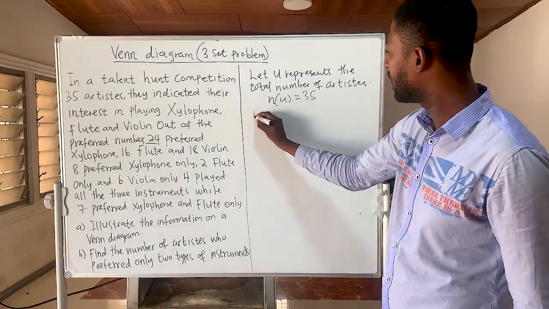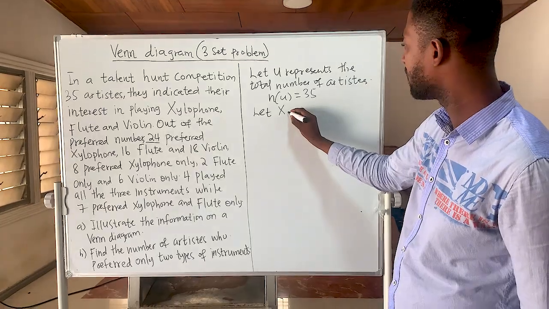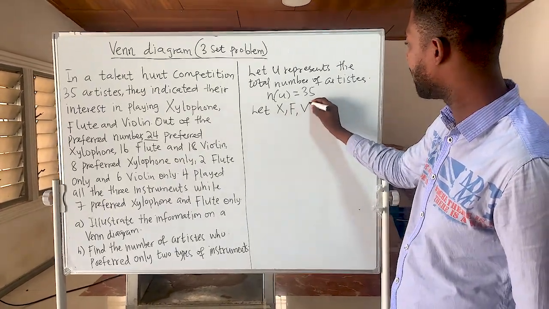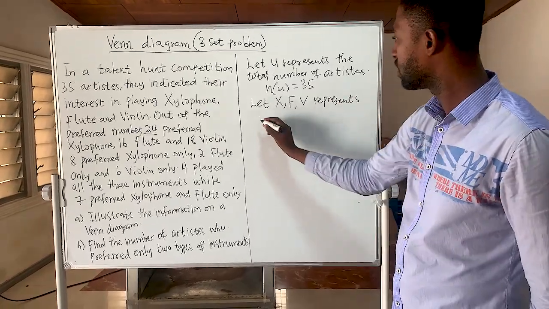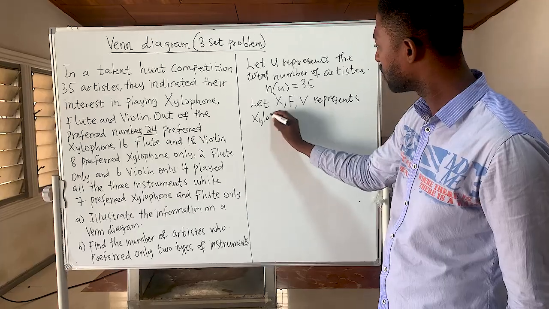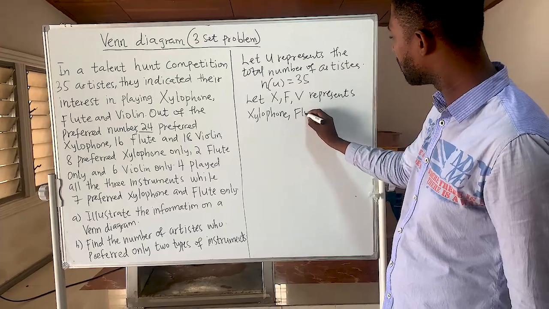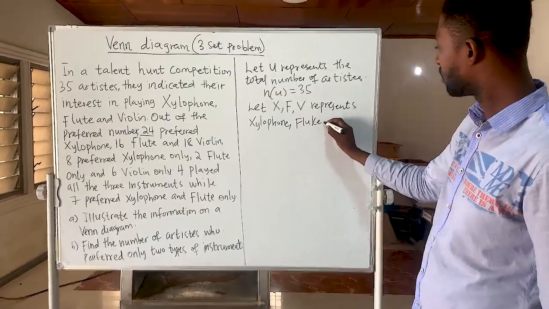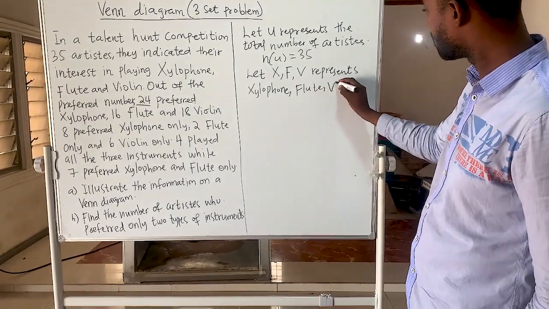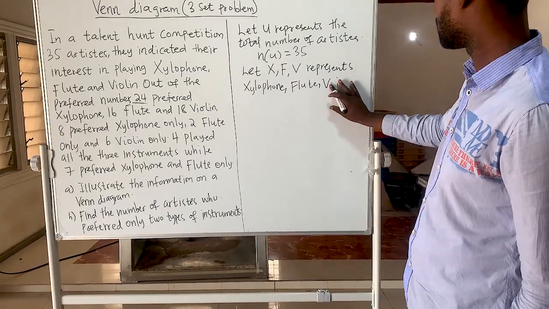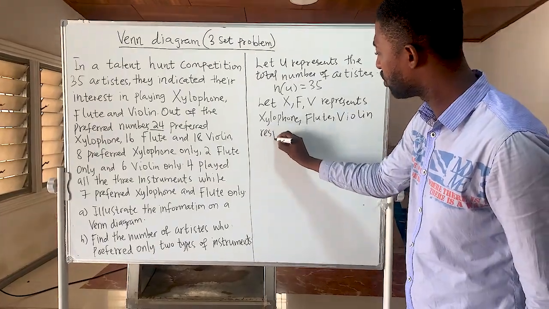Then we will also let X, F, and V represent xylophone, flute, violin respectively.